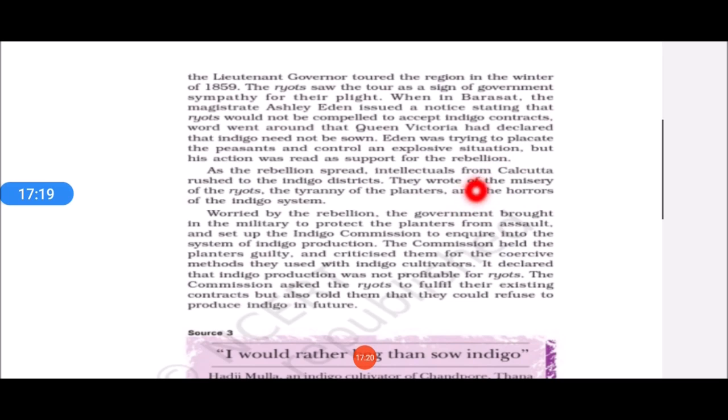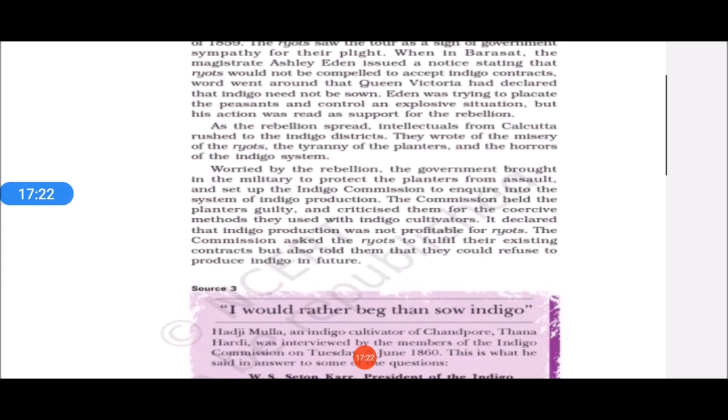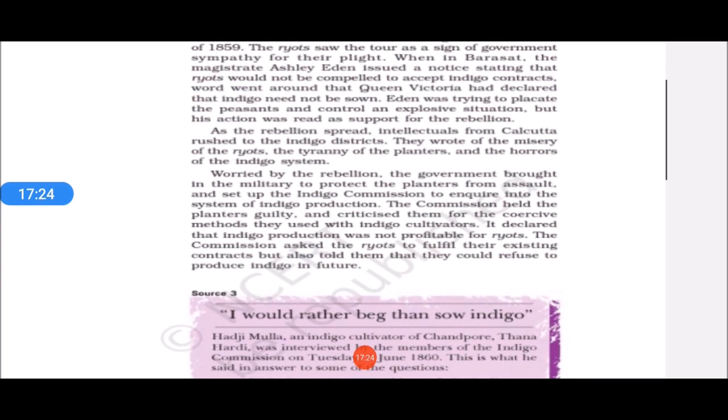So this way, worried by the rebellion, the government called the army, the military also. Why? Military for the European planters, so that they will not be killed by the Indian farmers, because Indian farmers are very angry. So this way the commission was set up. Now the Indigo Commission was set up to do the inquiry of indigo production, to find what the reality actually was, and why these farmers were so angry with the planters. So by the British government, the Indigo Commission was set up.